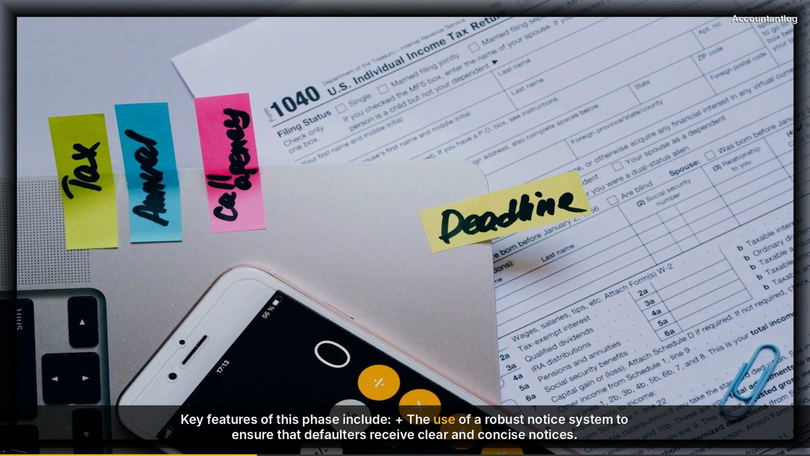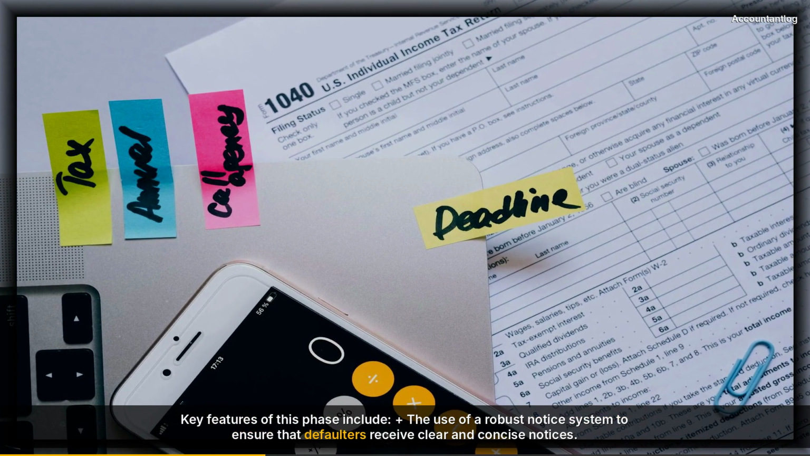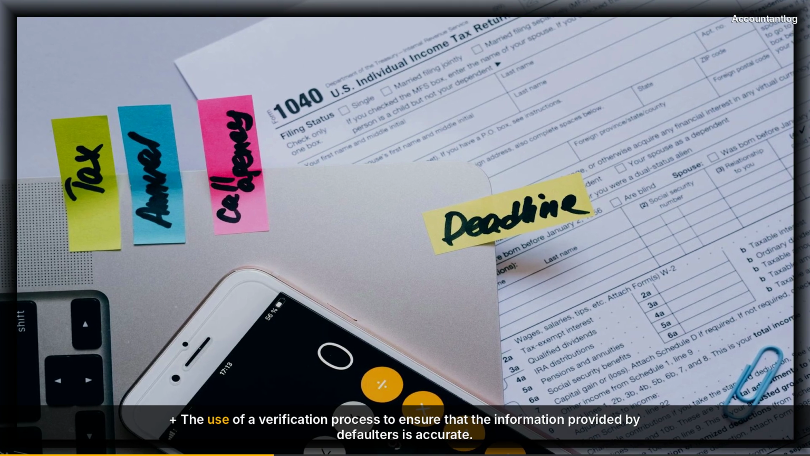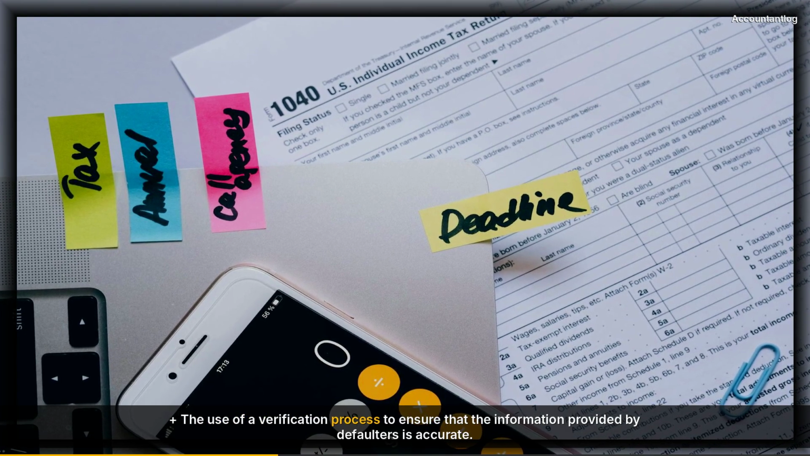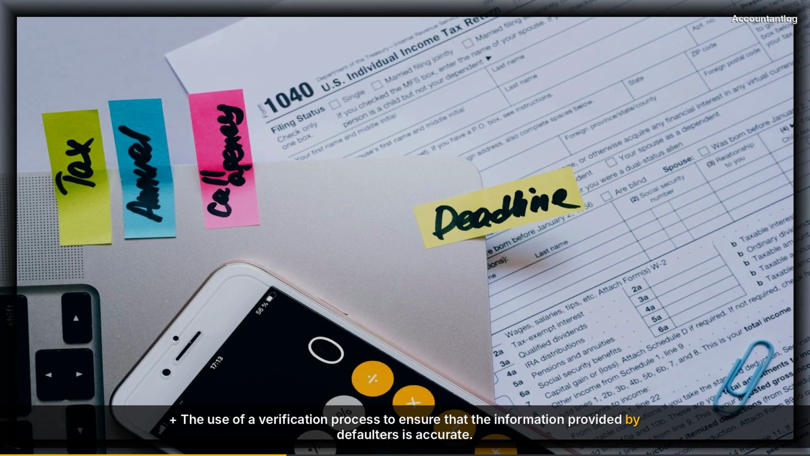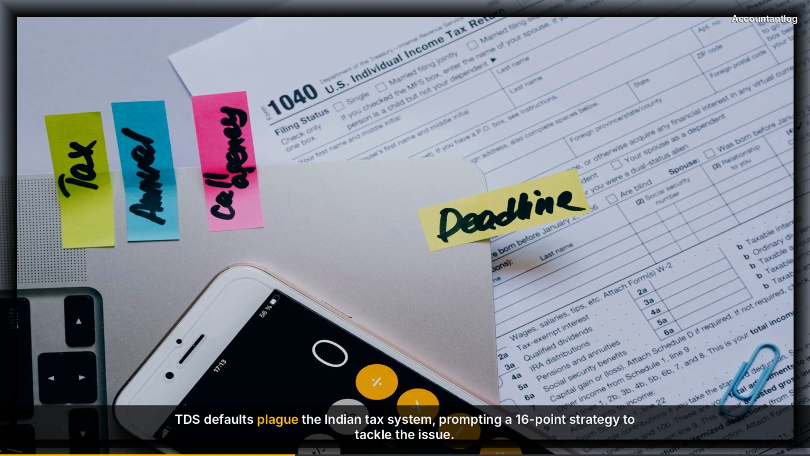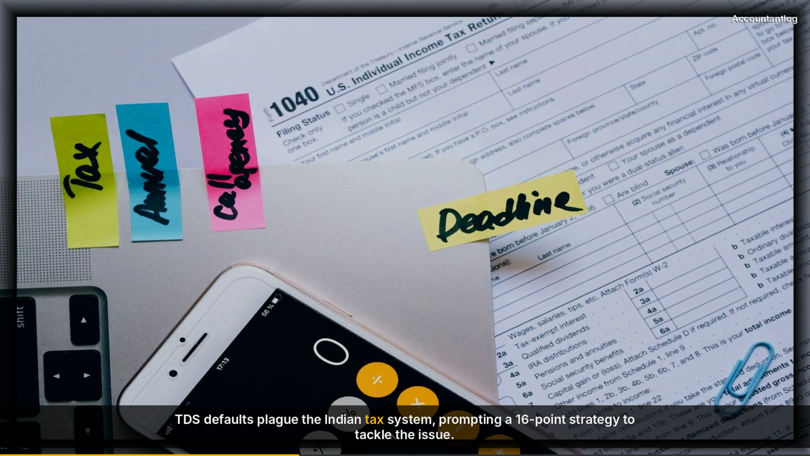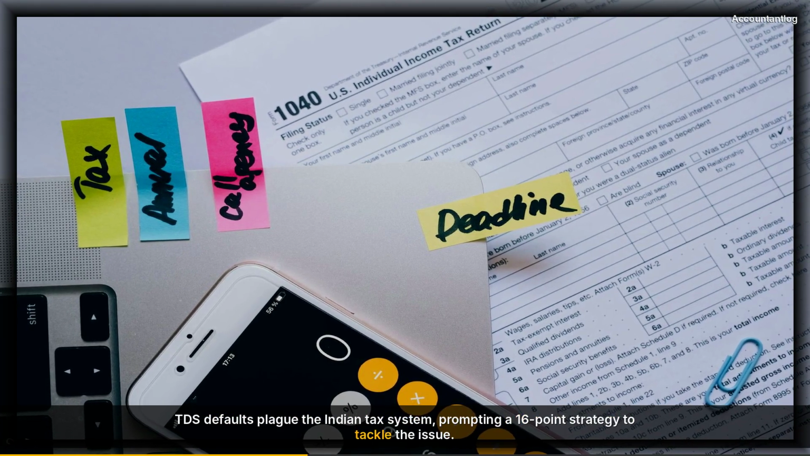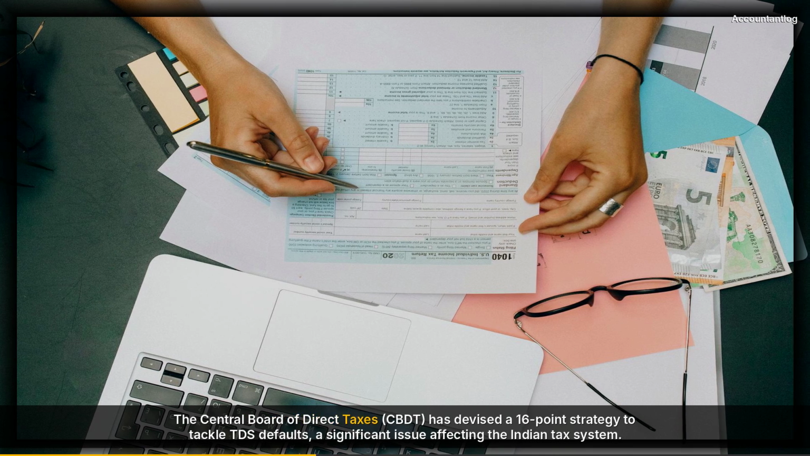The Central Board of Direct Taxes, CBDT, has devised a 16-point strategy to tackle TDS defaults, a significant issue affecting the Indian tax system. Understanding TDS defaults. TDS stands for tax deducted at source, a mechanism where taxes are deducted from the income of individuals and businesses. TDS defaults occur when individuals or businesses fail to deduct or pay taxes as required by law.